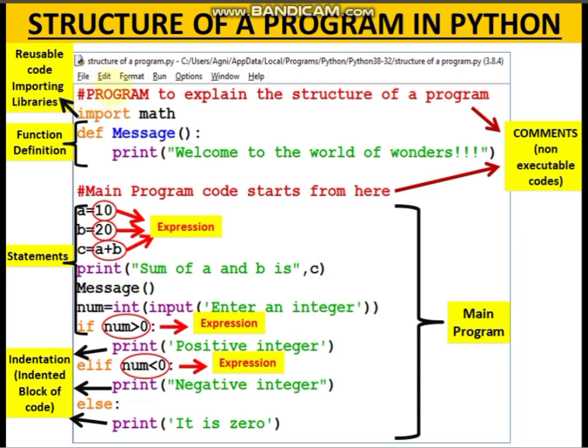They are ignored by the interpreter. Then in your code you may import any library, like import math. According to your program, you can import some libraries and define some functions. Functions are covered in class 12 of Python, and in later videos you will learn them.